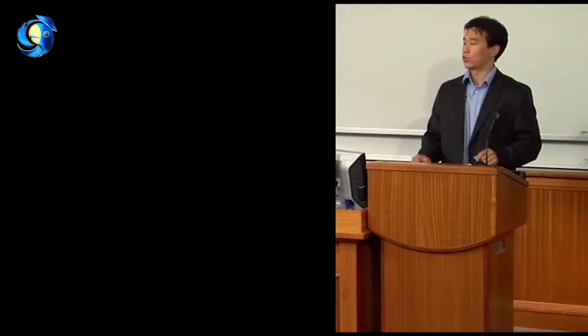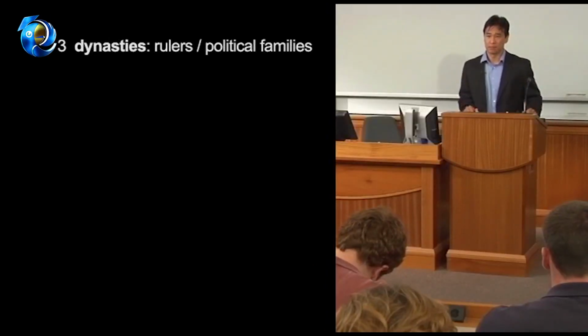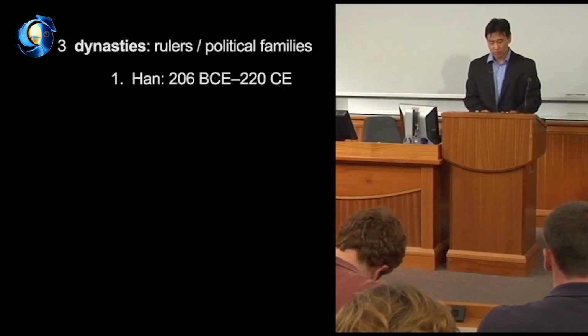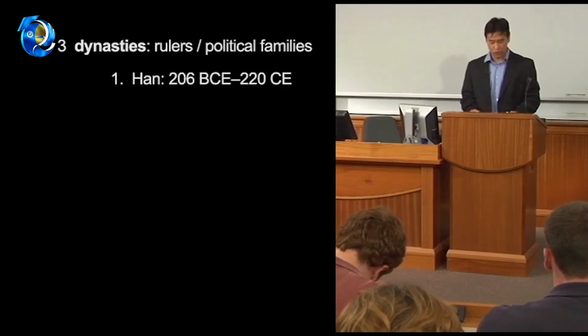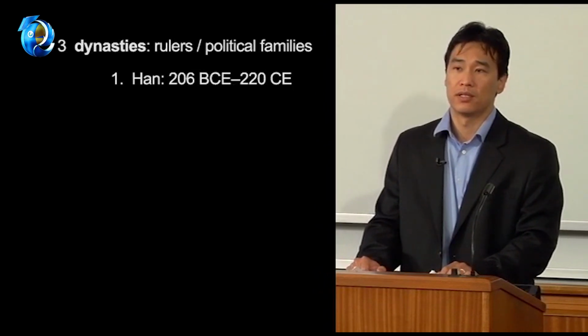First, I want to mention 3 dynasties in China that were in power at significant points in the Silk Road's history. Dynasty here means a group of rulers or a family with political control. First, the Han Dynasty. They ruled from 206 BCE to 220 CE, approximately when the Silk Road started.